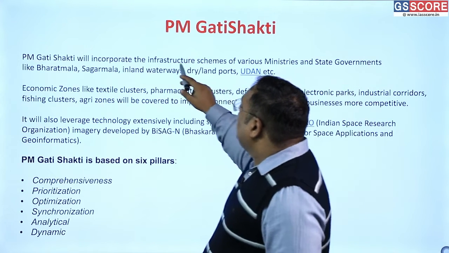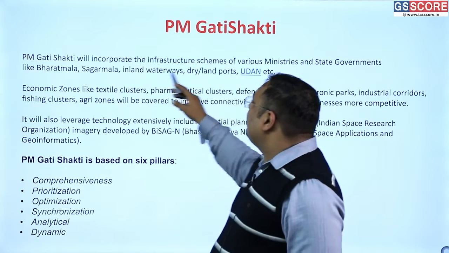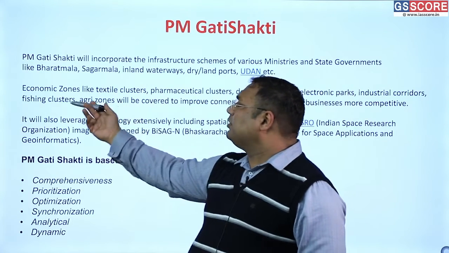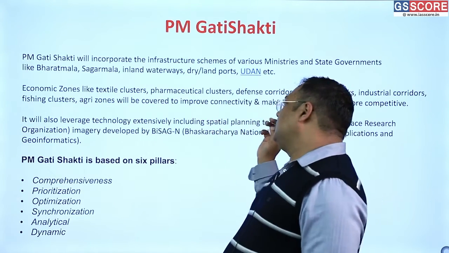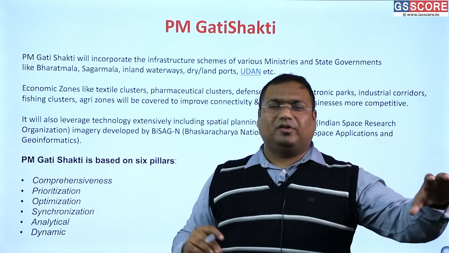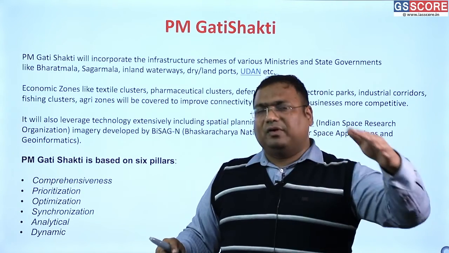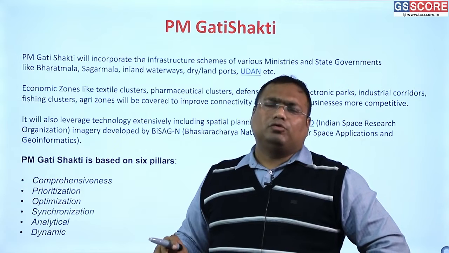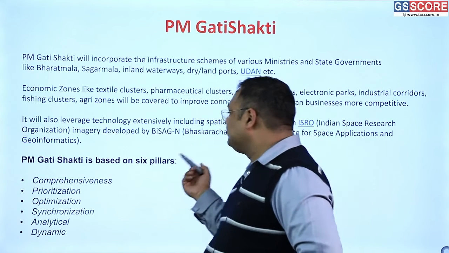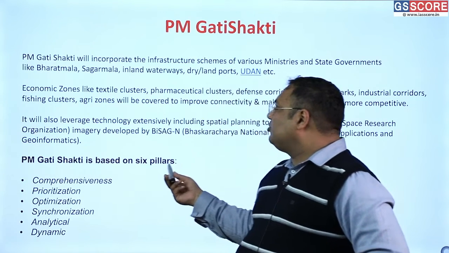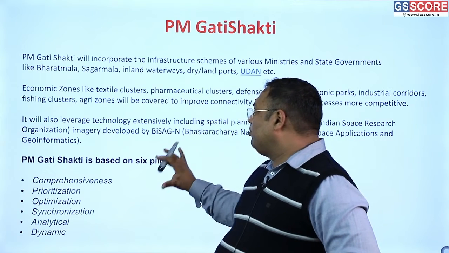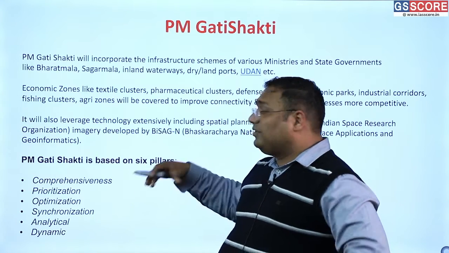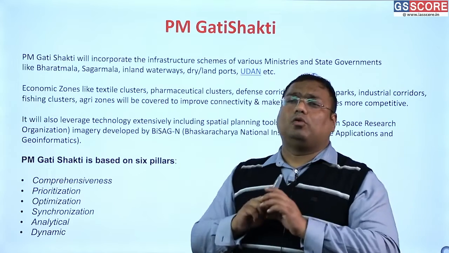And it will not only link the different transport sectors, it will also link it with the clusters. So business clusters plus transportation, together we will create an integrated approach, and we will also take help of the satellite data here. So PM Gati Shakti is based upon 6 broader pillars: comprehensive, sector whole.